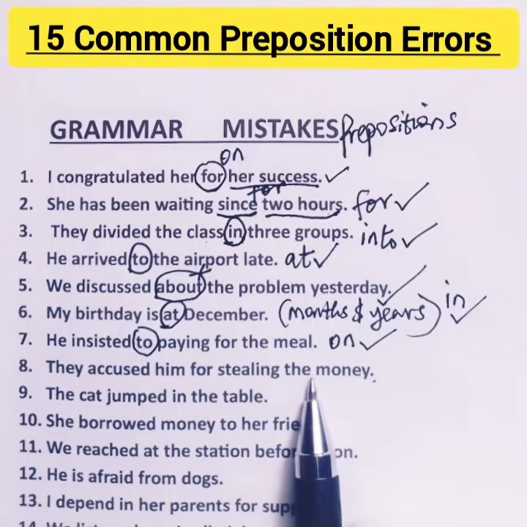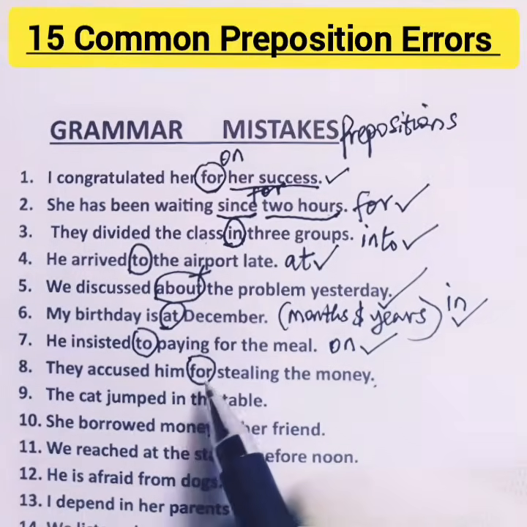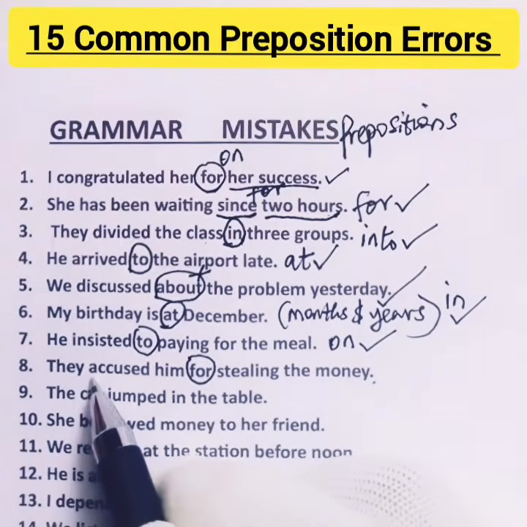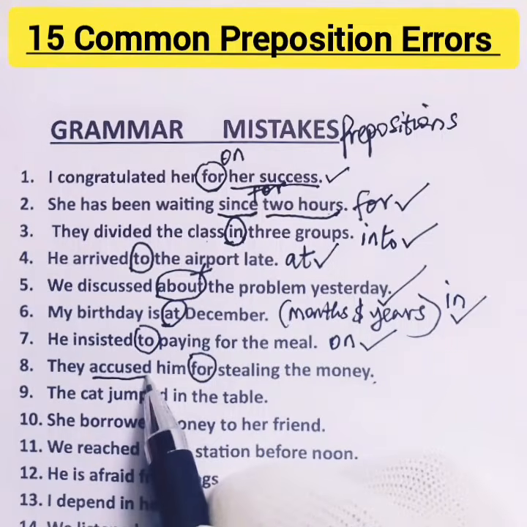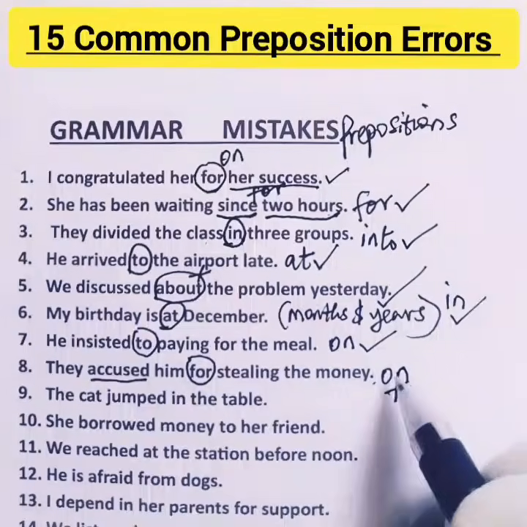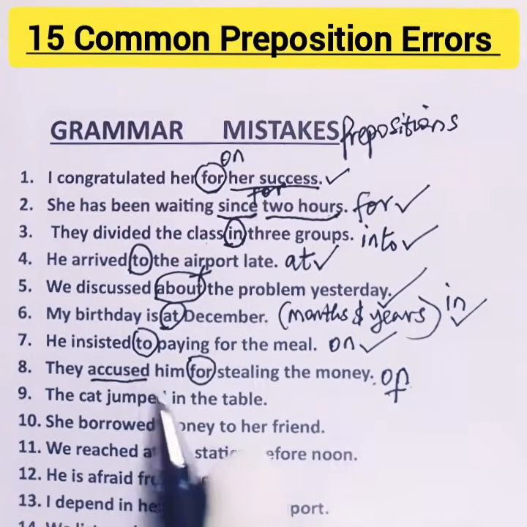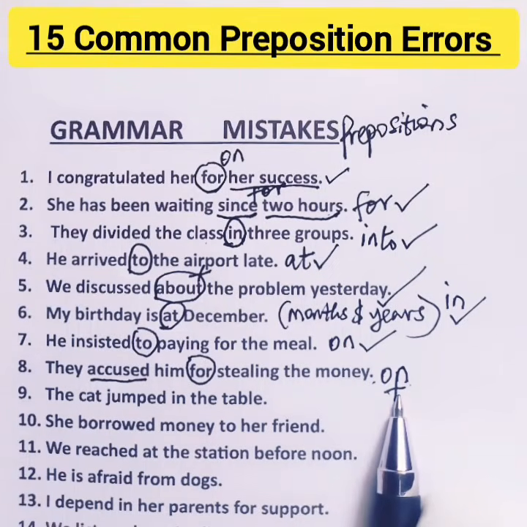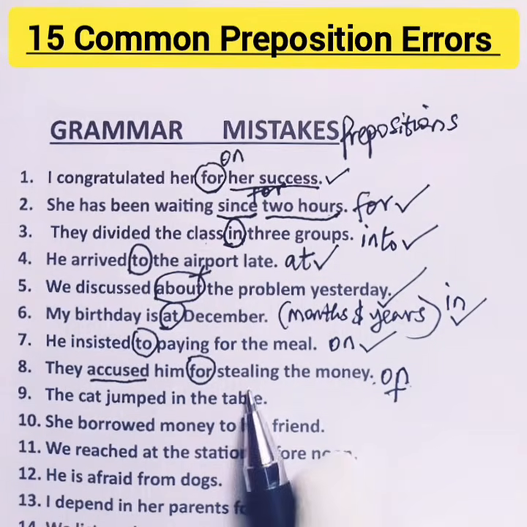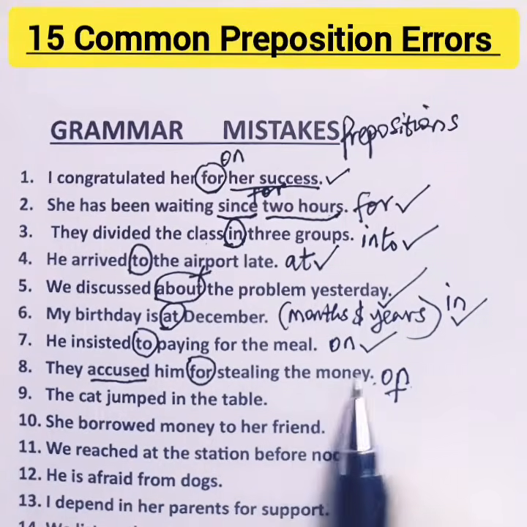8. They accused him for stealing the money. You know what is wrong here? The word accused has a fixed preposition to go with it, which is of. We don't say accused for, we say accused of. Okay? So the correct sentence should be, they accused him of stealing the money.